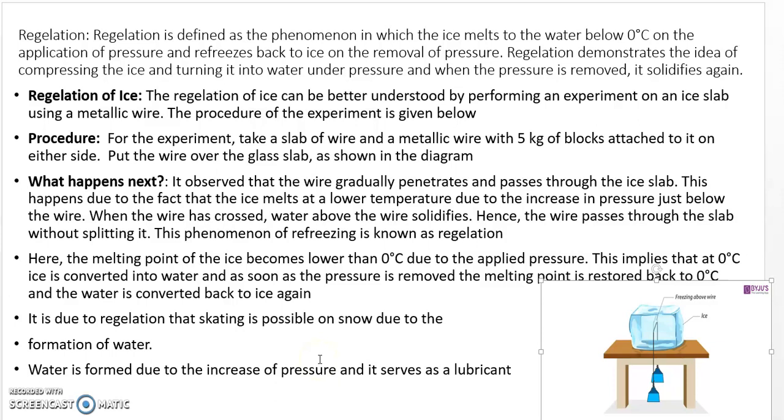The next topic, the dew point and the anomalous behavior of water, we will study in the next video.